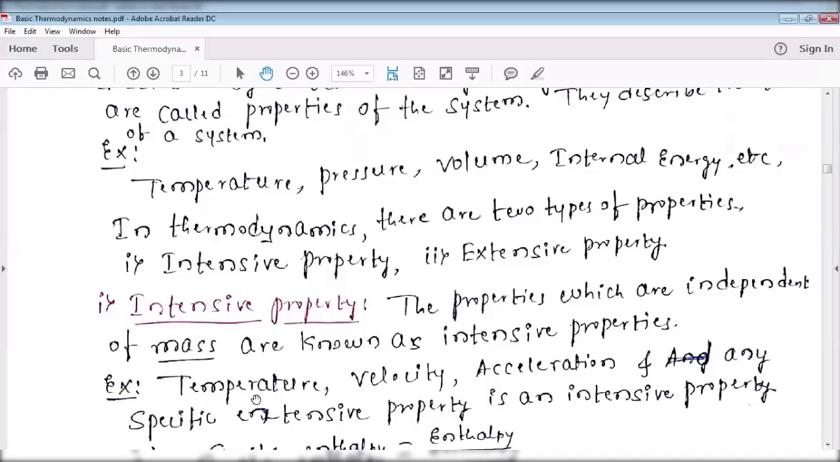Why is temperature an intensive property? Because temperature is not dependent on the mass. Why is velocity an intensive property? Because velocity is not dependent on the mass. Why is acceleration an intensive property? Acceleration is not dependent on the mass. That's why any property which is independent of the mass is known as an intensive property.